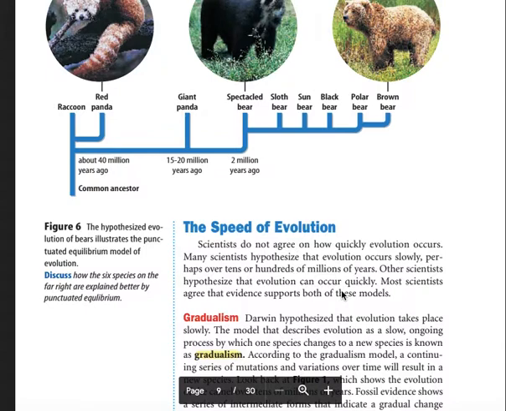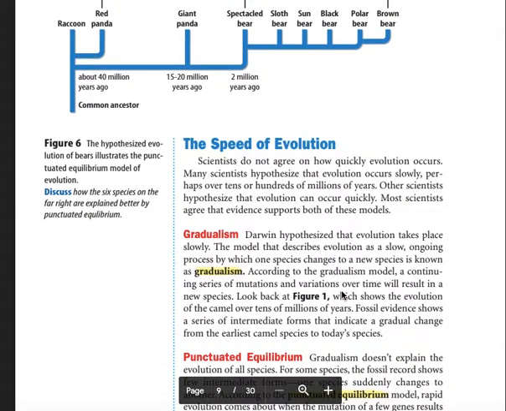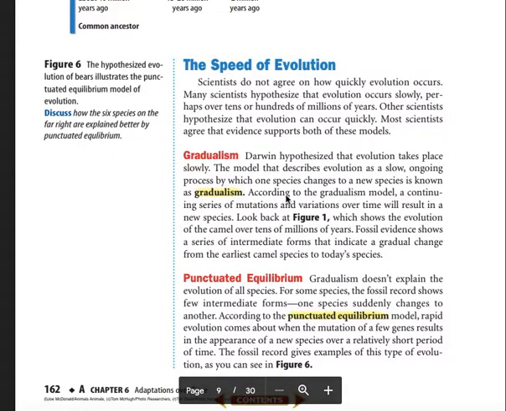Speed of evolution. Scientists do not agree on how quickly evolution occurs. Many scientists hypothesize that evolution occurred slowly, perhaps even over tens or hundreds of millions of years. Other scientists hypothesize that evolution can occur quickly. Most scientists agree that evidence supports both these models. Gradualism. Darwin hypothesized that evolution takes place slowly.